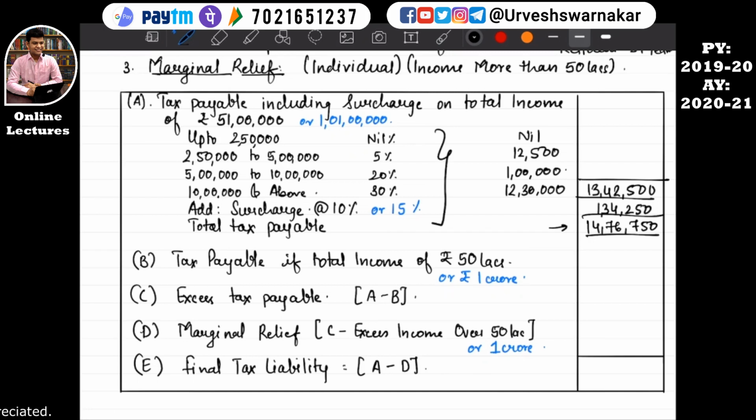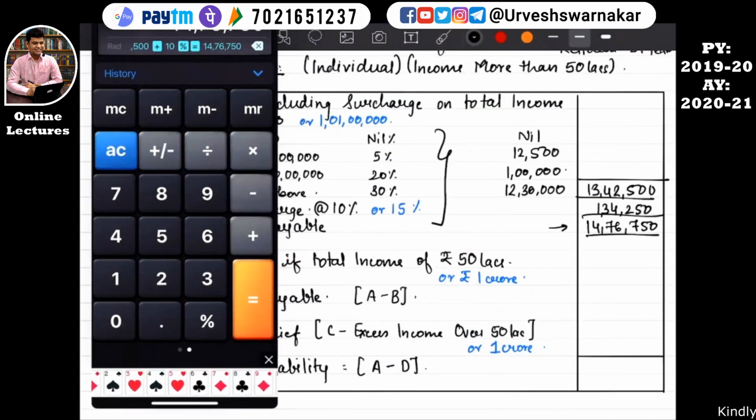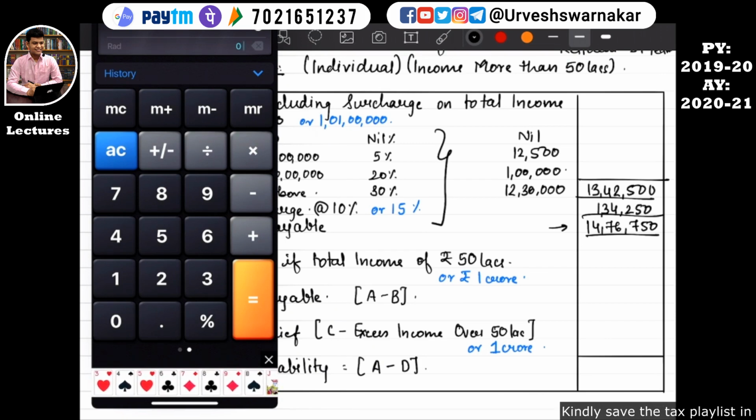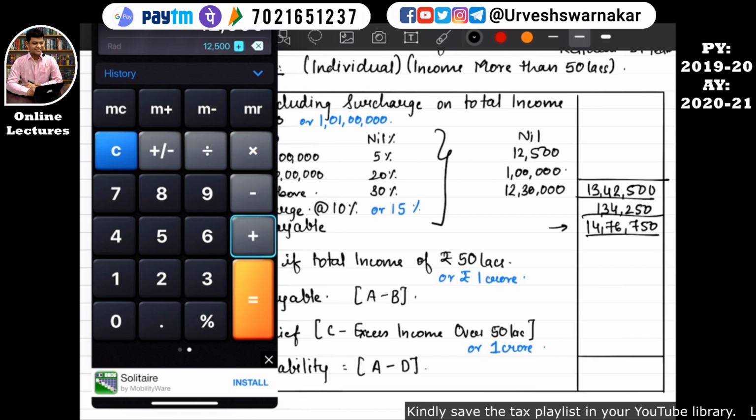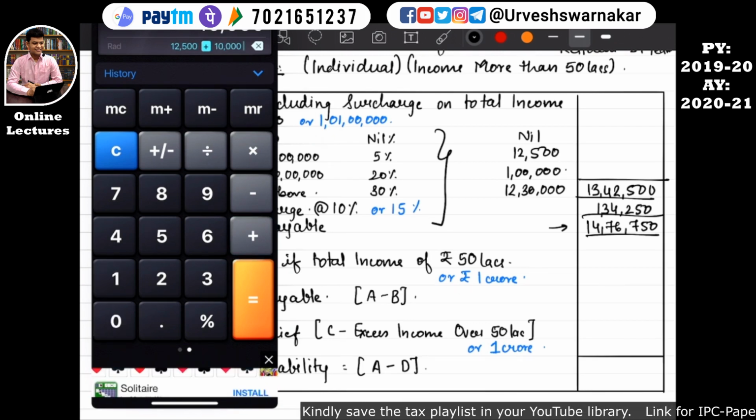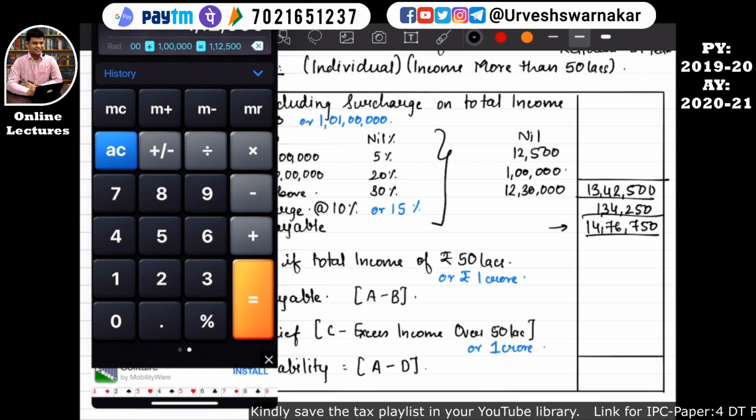What would the tax payable be if his total income would have been 50 lakhs? We'll calculate his tax payable. If his income would have been 50 lakh, surcharge would not have been applicable. So for the first 2,50,000 it will be nil. For the next 2,50,000 it will be 12,500, plus the next 5 lakh will be 1 lakh, equal to 1 lakh 12,500.